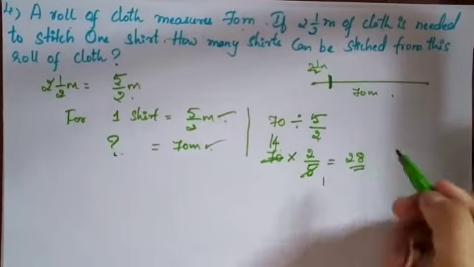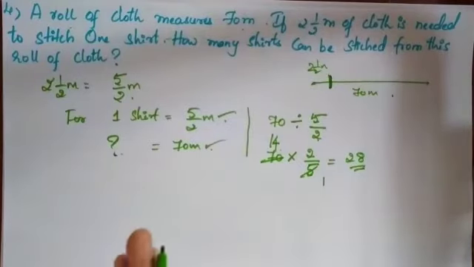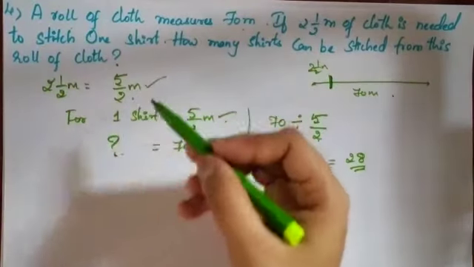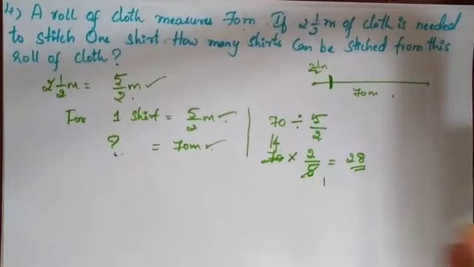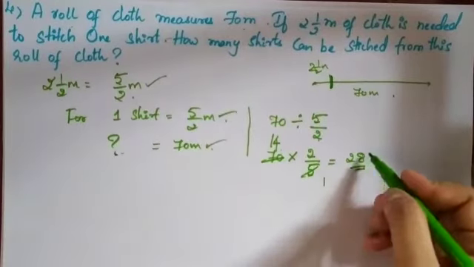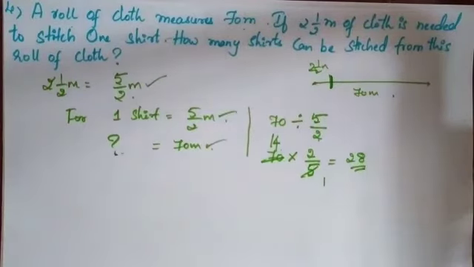So the number of shirts, each of 5 by 2 meter, from 70 meter length is 28 shirts that can be stitched using 70 meter cloth. Okay, this is about the fourth problem. Let us go with the fifth one.